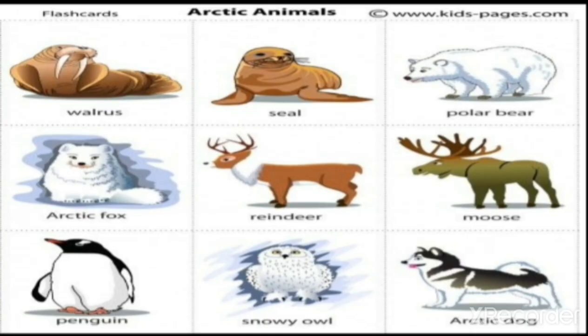And next, these are different examples of animals which live in the polar areas, meaning colder regions. What are the examples? Walrus, seal, polar bear, Arctic fox, reindeer, moose, penguin, snowy owl, and Arctic dog. All these are animals which can survive only in the polar regions. They cannot survive in the normal regions where we are able to survive. Their body adaptation is different, and we also cannot go to the polar regions and survive for a longer period because our body is adjusted to a moderate temperature.